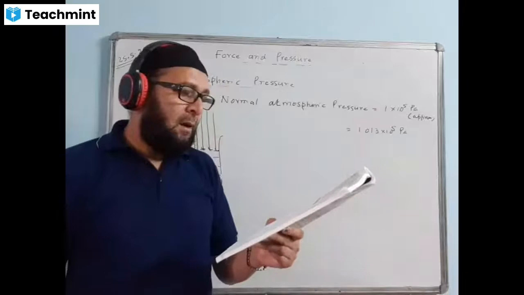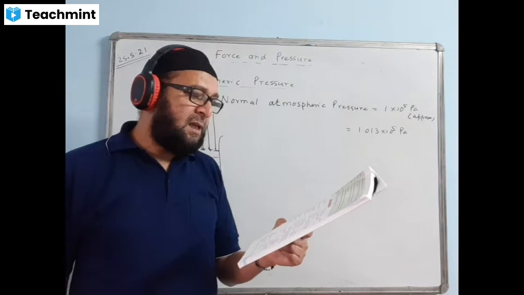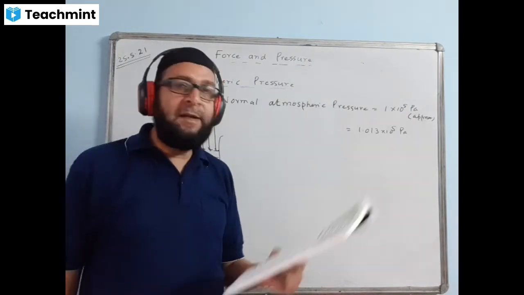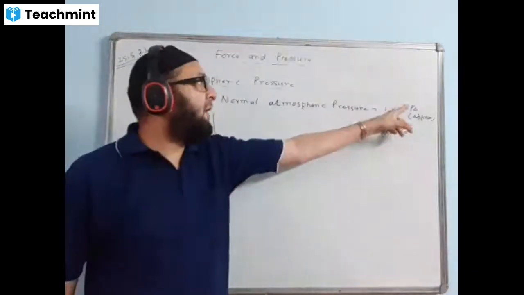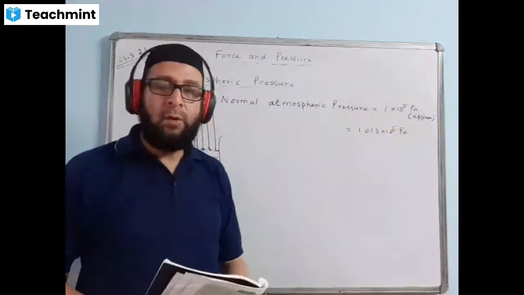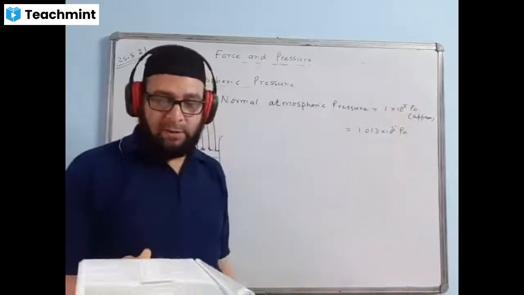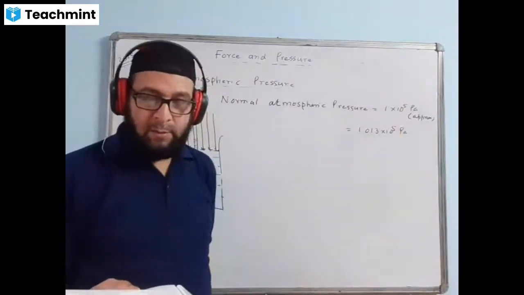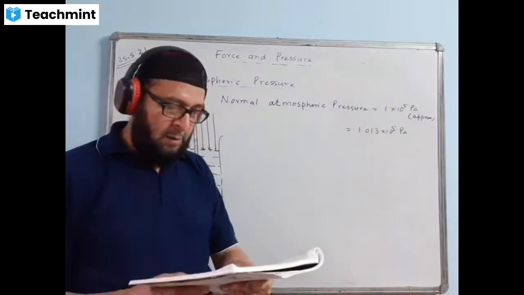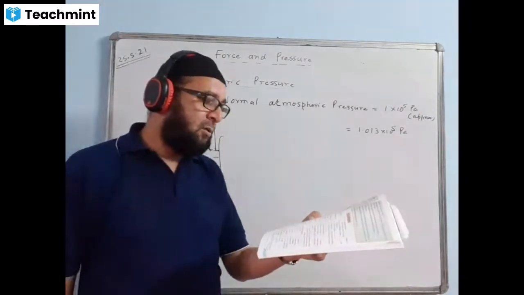Now K. A liquid exerts pressure in all directions. This is true. Gas exerts pressure in all directions. This is also true. The atmospheric pressure is nearly 10 to the power of 5 Pascal. This is the value. 1 into 10 to the power of 5 is nearly, that is approximately. This is also true. 1 into 10 to the power of 5 is the same as 10 to the power of 5 Pascals. K is true, L also true. No need to correct it, it's all true.